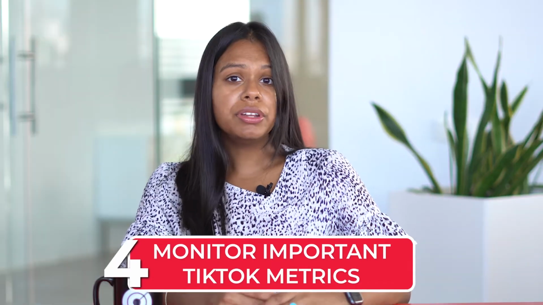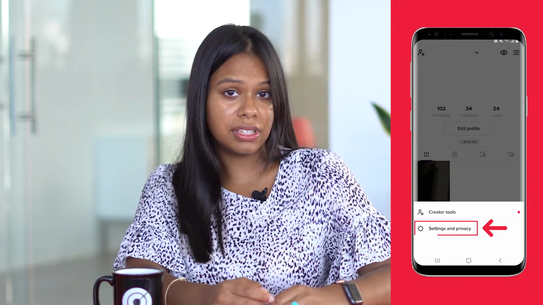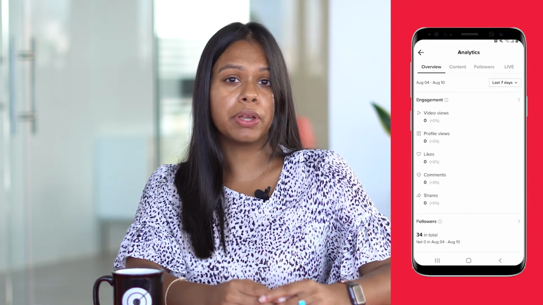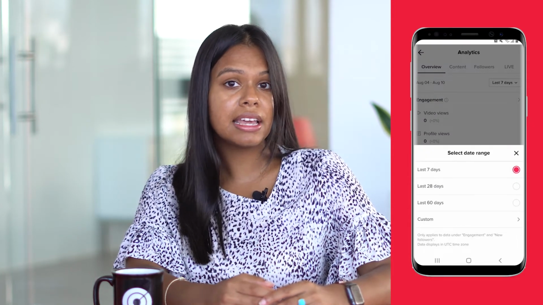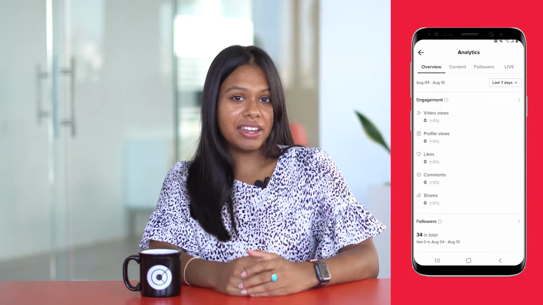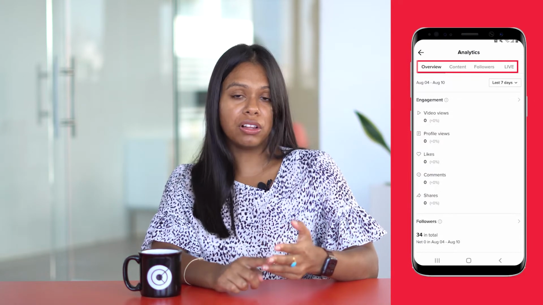Number 4, monitor important TikTok metrics. To understand how your campaigns are performing, you must understand which metrics to pay attention to in order to optimize your performance. To view metrics on TikTok, go to your profile and then select the 3 lines on the top right. Select Settings and Privacy, and then choose Analytics. On this page, you will be able to view metrics within a period of 7 days, 28 days, 60 days, and even custom dates. The information is divided into 4 main categories: Overview, Content, Followers, and Lives.